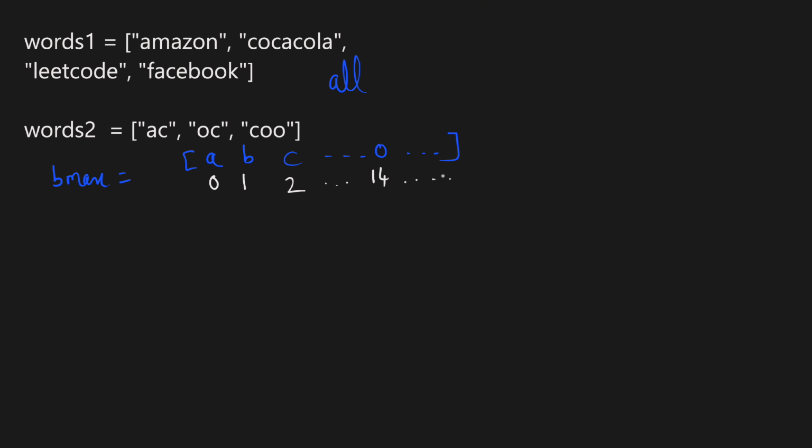And now we will go through each word in words 2 and build this combined frequency array. Initially, all the values in the array will be 0. And then the first word in words 2 we see is AC.